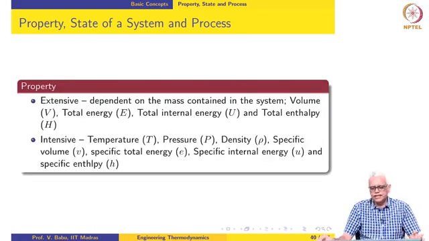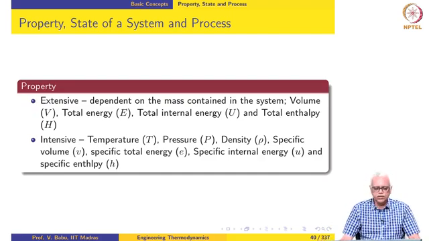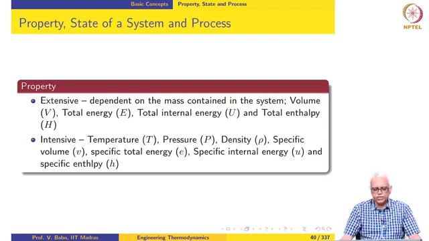Properties may be classified as extensive properties, which means the value of the property depends on the mass of the system: volume, total energy, total internal energy, total enthalpy, or properties that depend on the mass that is contained in the system. Intensive properties are those which do not depend on the mass that is contained in the system. For instance, temperature, pressure, density, specific volume, specific total energy, which is internal energy per unit mass.